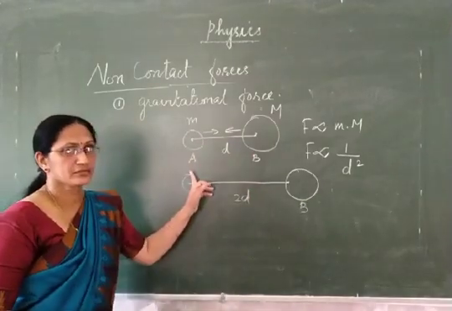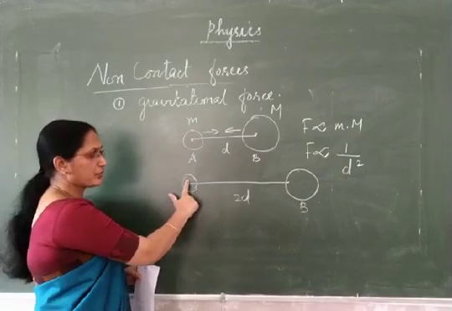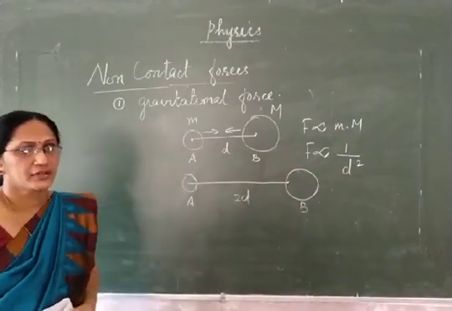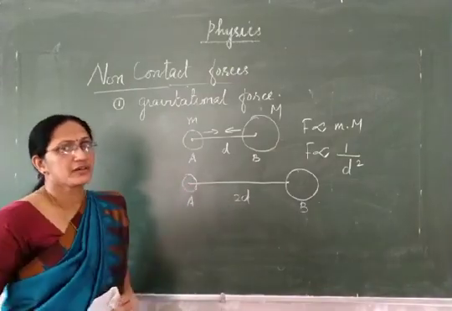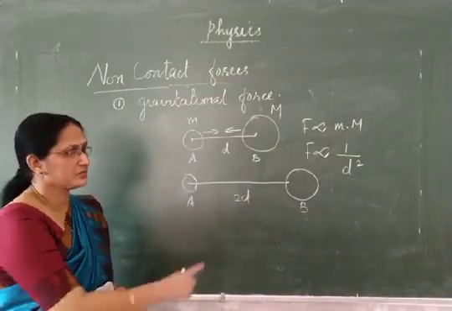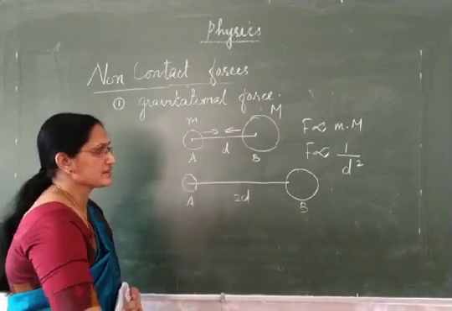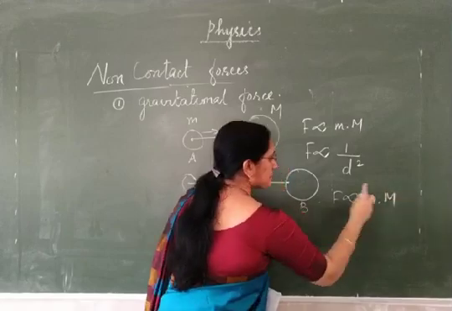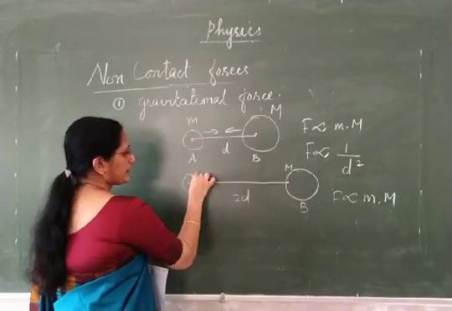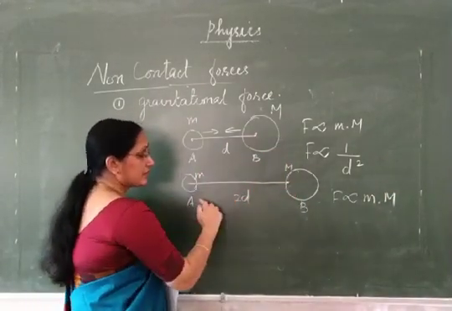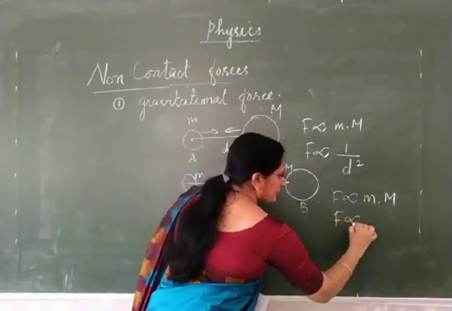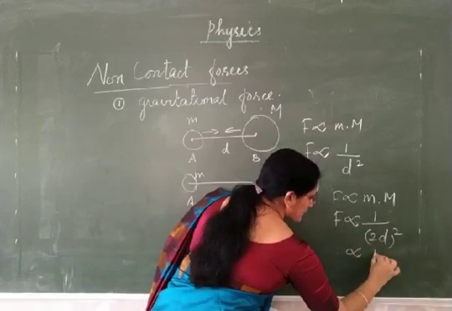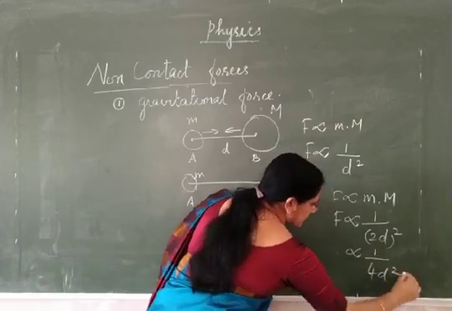Same bodies, this is of small letter mass m, this is of mass capital letter M, and the distance is now doubled. Now, how to calculate the force of gravitation between these two bodies in the second case? Again, first point, F is proportional to the product of the masses. Mass is the same, not changed. And for distance, next point, F is proportional to 1 by 2d all square. That means 1 by 4 d square.